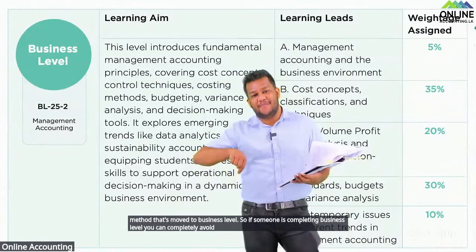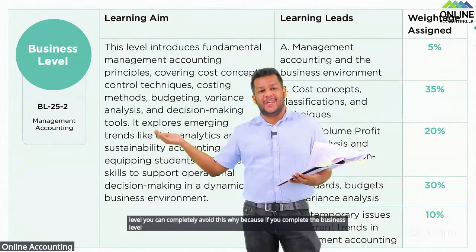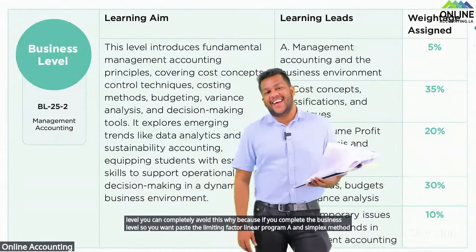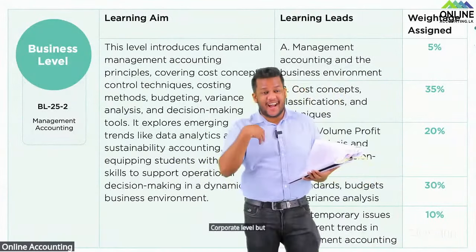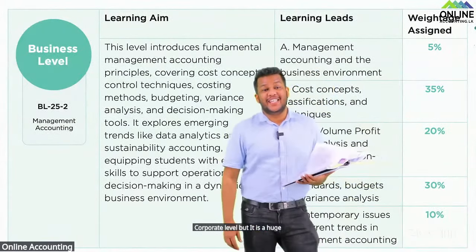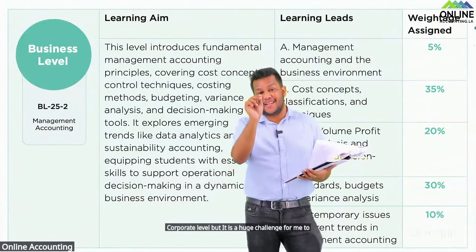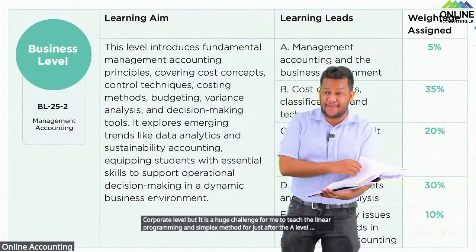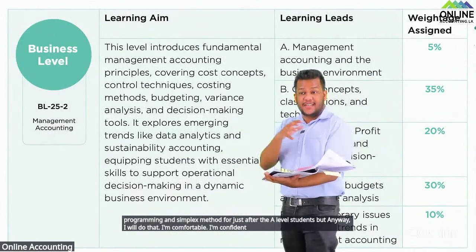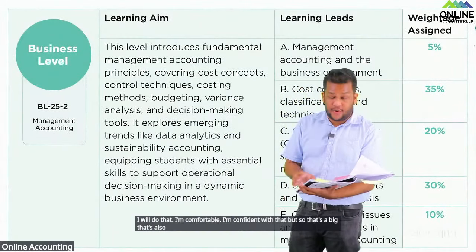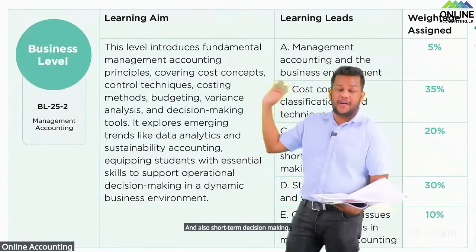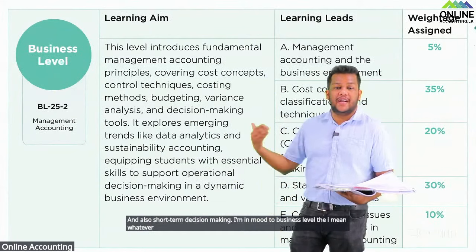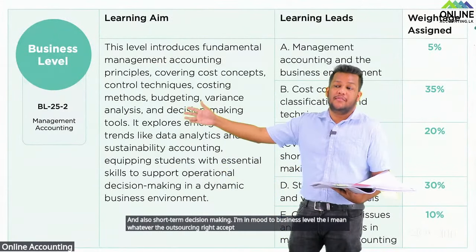So if someone is completing business level, you can completely avoid this. Why? Because if you complete the business level, you won't face the limiting factor, linear programming and simplex method in the corporate level. But it's a huge challenge for me even to teach the linear programming and simplex method for just after A-level students. But anyway, I will do that. I'm comfortable, I'm confident with that. So that's also one of the biggest changes. And also short-term decision making moved to business level. Whatever the outsourcing, accept or reject decisions, those moved to business level.